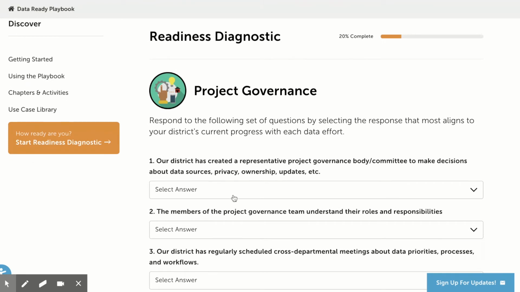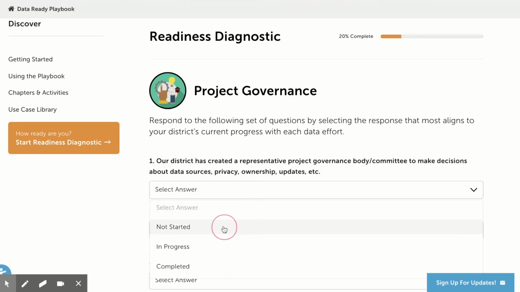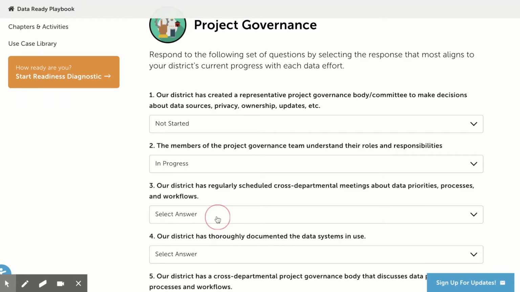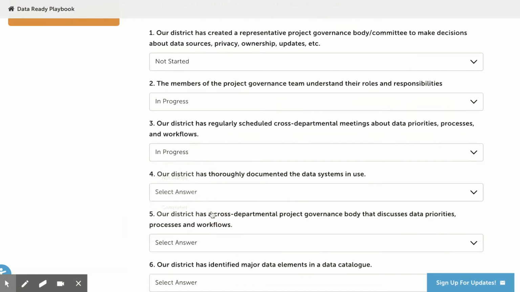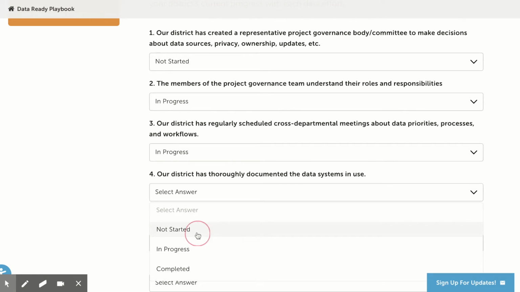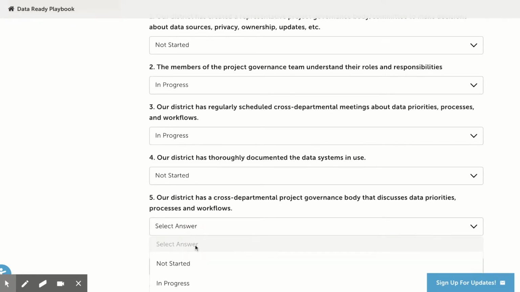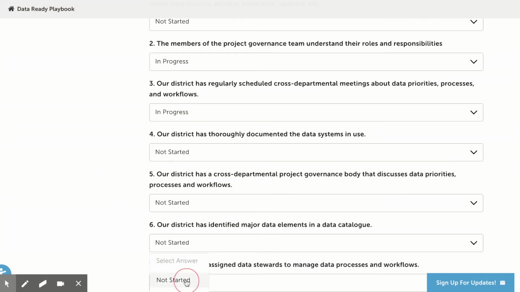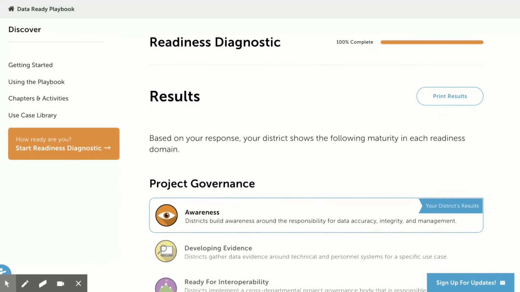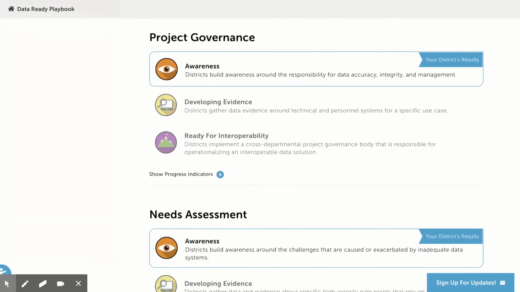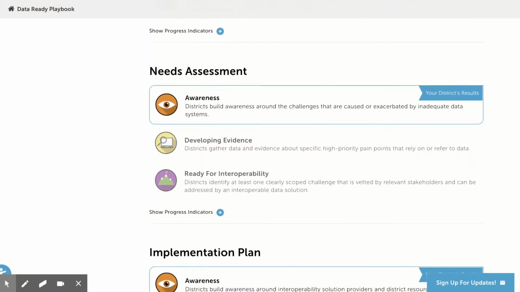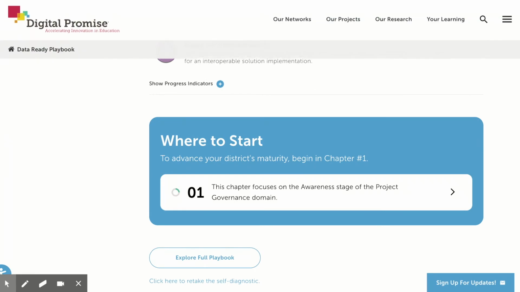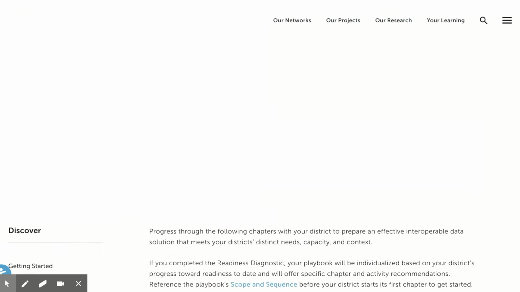This is the Readiness Diagnostic. The diagnostic includes questions aligned to each domain and stage in the Readiness Framework. It takes 15 to 20 minutes to complete, and you can save and share your results with your team. To complete the diagnostic, respond to each set of questions by selecting the response that most aligns to your district's current status. After completing the diagnostic, you will receive a summary of your district's status in each domain, followed by a chapter recommendation for where to start in the Data Ready Playbook and access to your district's customized learning plan.